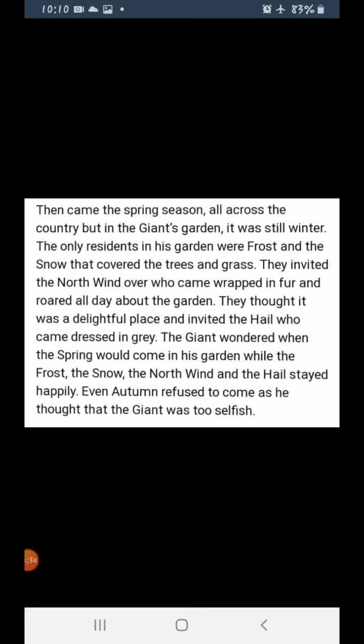If the giant had taught this, then he could have seen the spring and the autumn season even in his garden. Fine? Because the beautiful seasons love children. If there are children, then even the seasons are very beautiful. Clear? So here we have learned the first half of the chapter. Yes or no? The remaining part of the chapter will be explained to you in the next video.